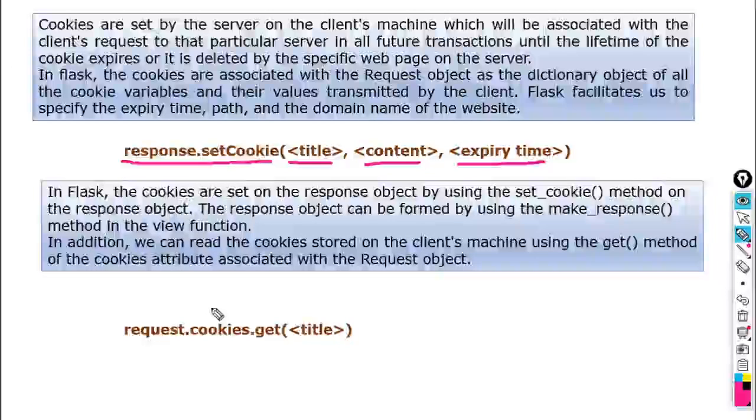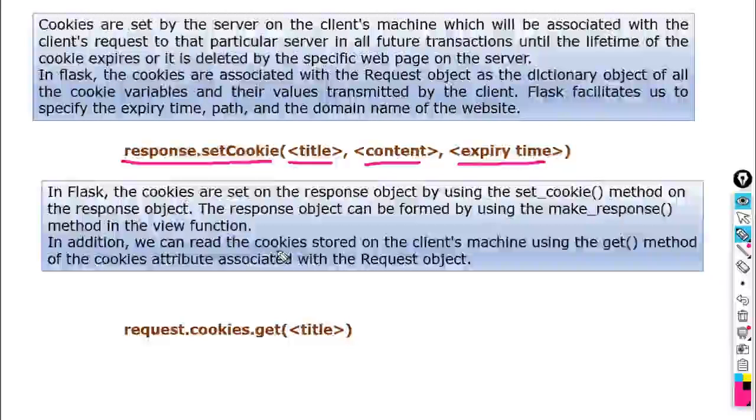Second one, how we can get it. In Flask, the cookies are set on the response object by using set_cookie. The response object can be formed by using the make_response method in the view function. So we can create this one. We will see it in the practical session.